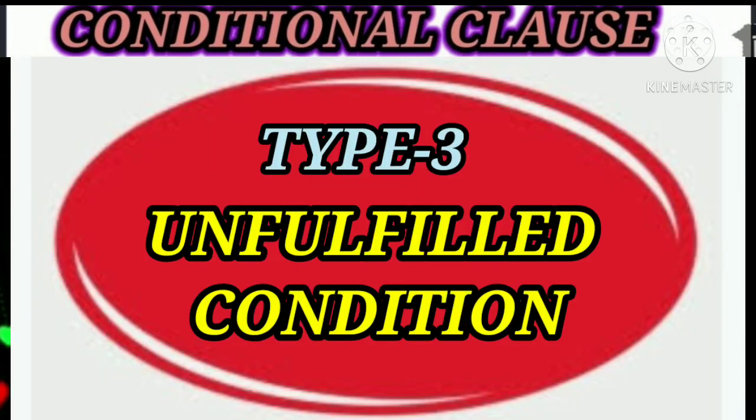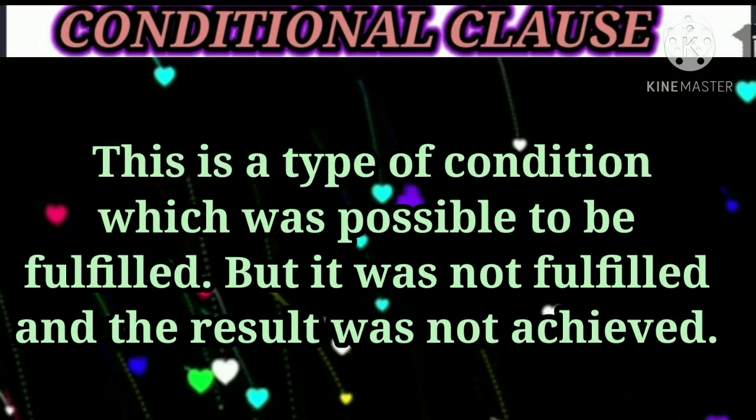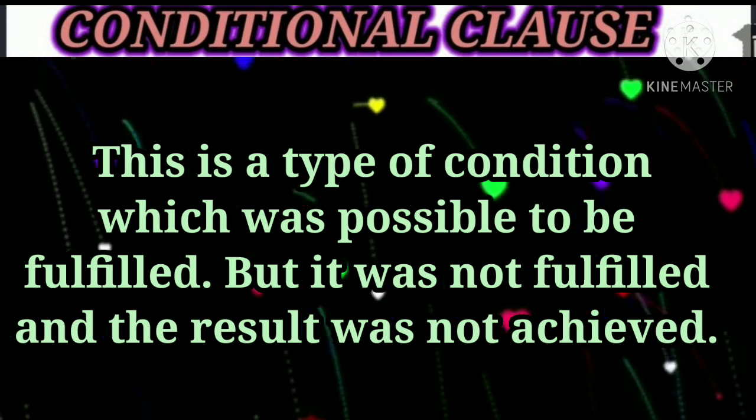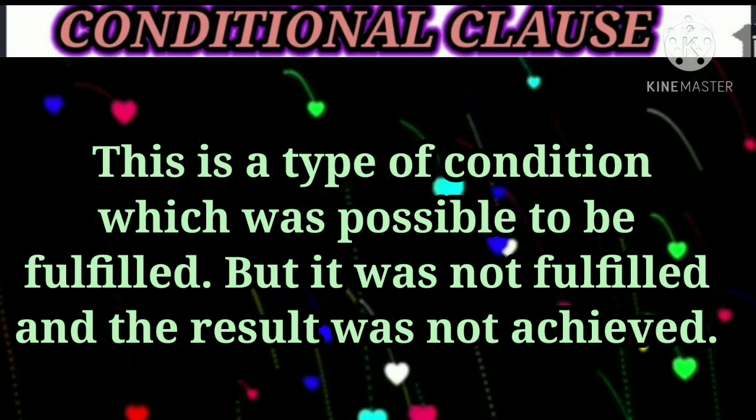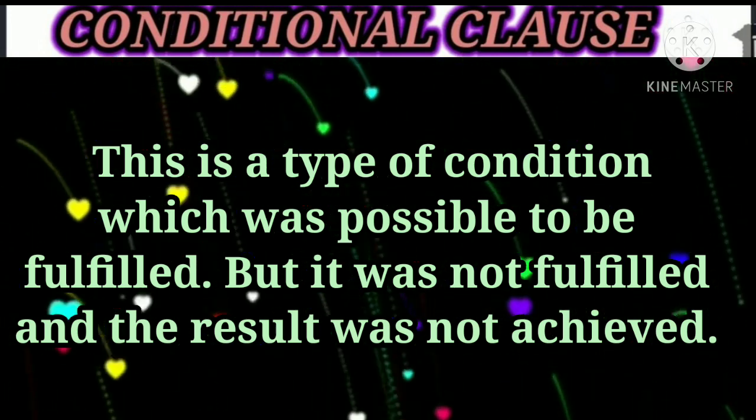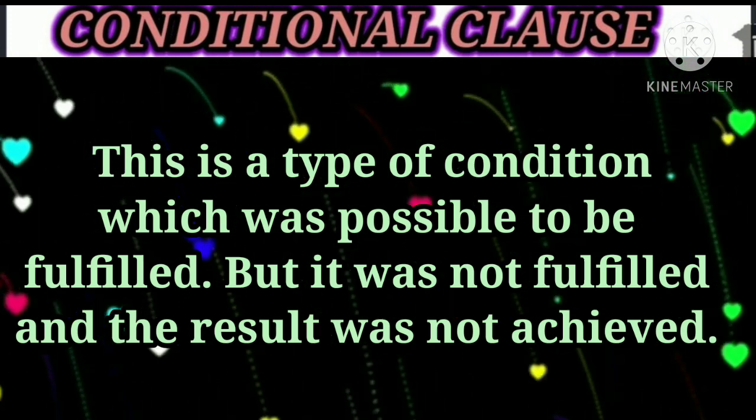Now come to the last condition, which is called the unfulfilled condition. This is the type 3 condition. This is a type of condition which was possible to be fulfilled, but it was not fulfilled and the result was not achieved.